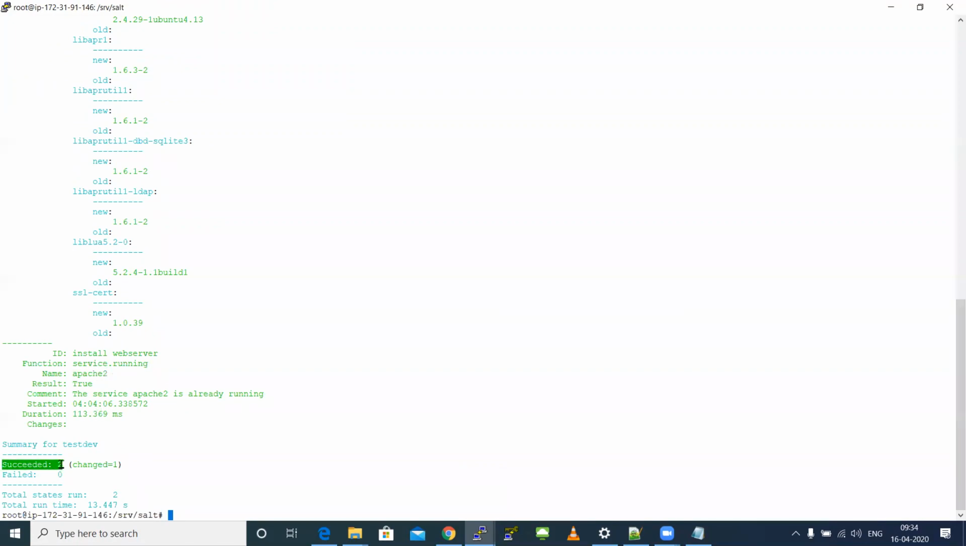See, it is clearly telling me how many tasks succeeded. I had two tasks. Installing a package was one task, and starting the package was the second task. So both tasks succeeded, and it is also telling me whether something changed in your child machine. Yes, I had installed something and I started something. So that's why some change happened in your child machine.